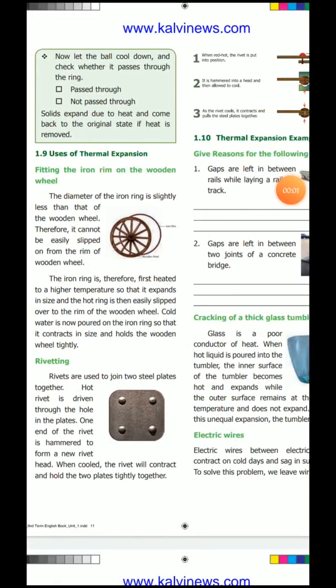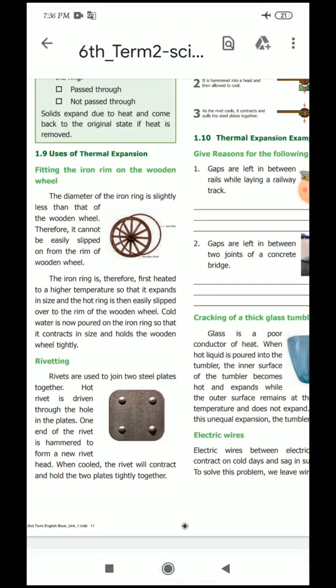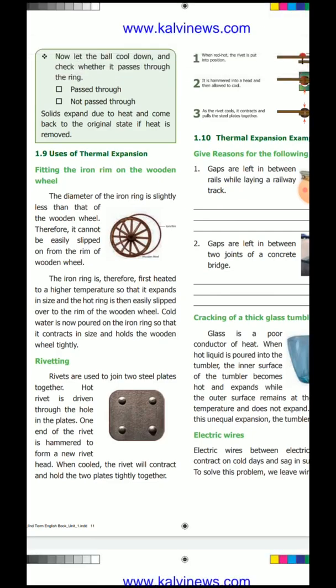And riveting. What is the meaning of rivet? It is used to join two steel plates. So when two steel plates are joined together, we call it a rivet. A hot rivet is driven through the hole in the plates. One end of the rivet is hammered to form a new rivet head. When cooled, the rivet will contract and hold the two plates tightly together.